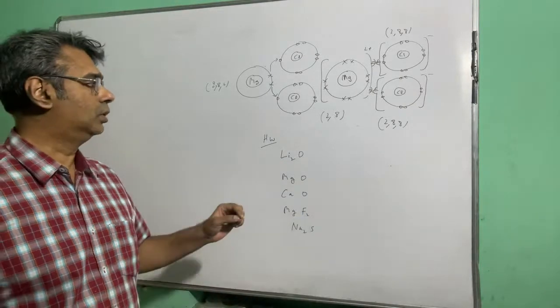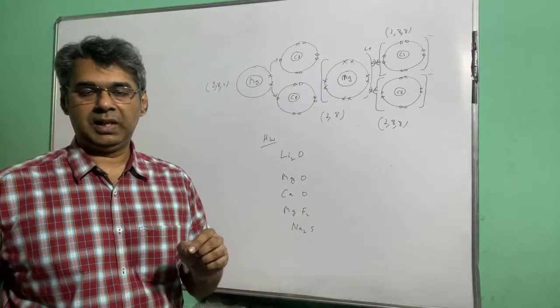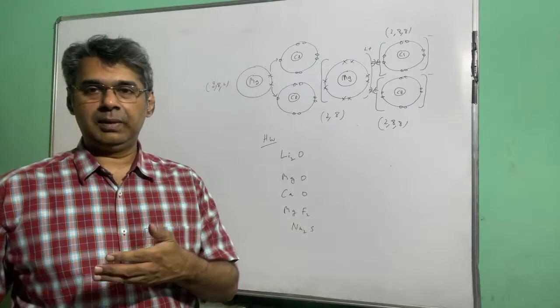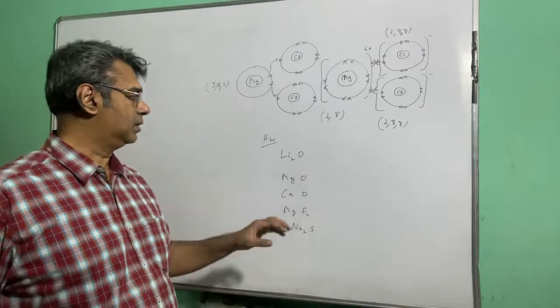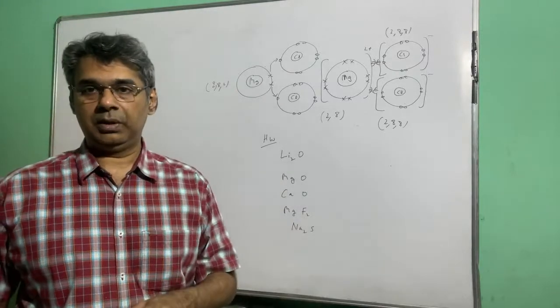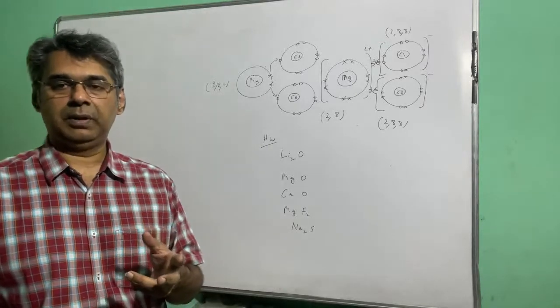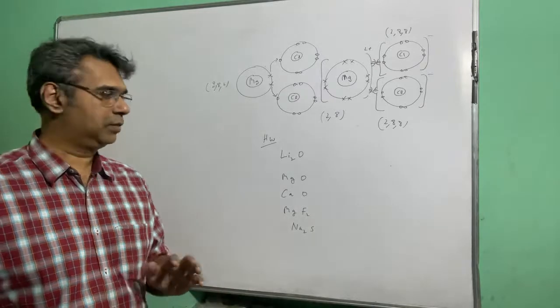In case you cannot write the electronic configuration, just open your class 9 book, the atomic structure chapter, first 20 elements configuration is given. You can just take it from there. Suppose you don't remember the atomic number of any element, just open your class 9 book, atomic structure chapter, and you will get the configurations of top 20 elements from there.